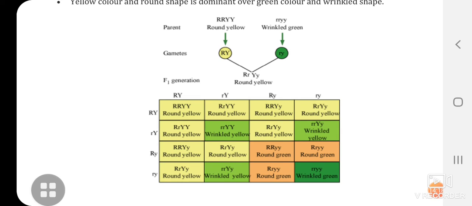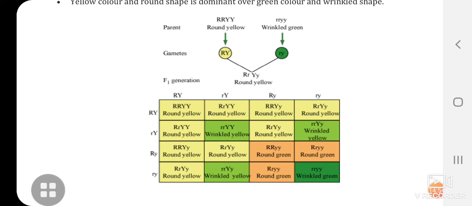Now, after getting the gametes from this generation and we are now selfing it, then what is happening? Row and column wise you can see one row and the first column. When you see the first row and the first column, the topmost is the round yellow. Likewise, you can see the dominant traits and accordingly we will name them.